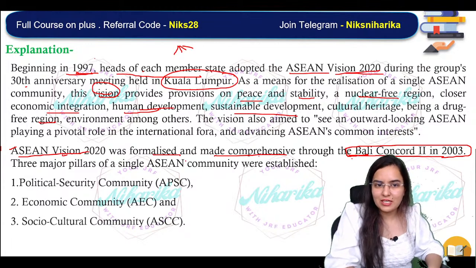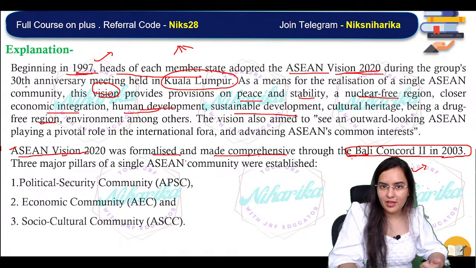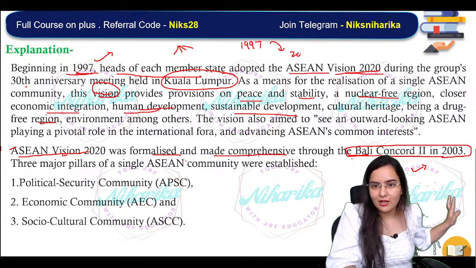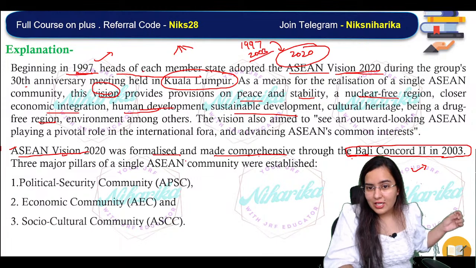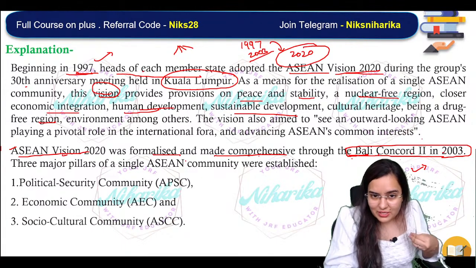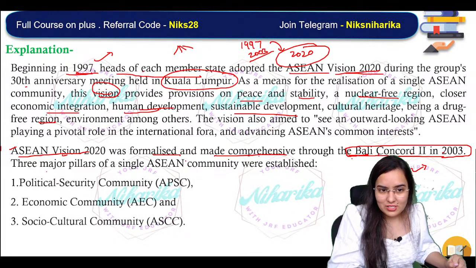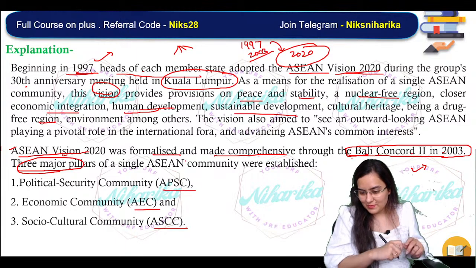Although it was accepted in 1997, some changes should be there as we progress ahead. So in 1997 the visions were accepted, and the target will be 2020. These all targets will be there. But in 2003, in Bali Accord 2, some details and some formalization were added. So you can see the three major pillars are APSC, AEC, ASCC.